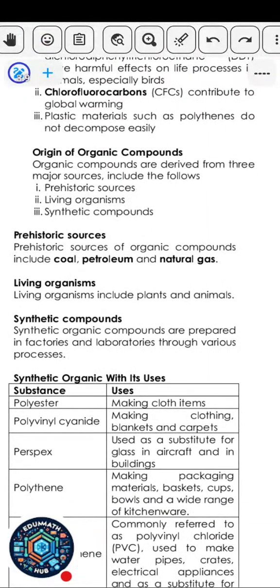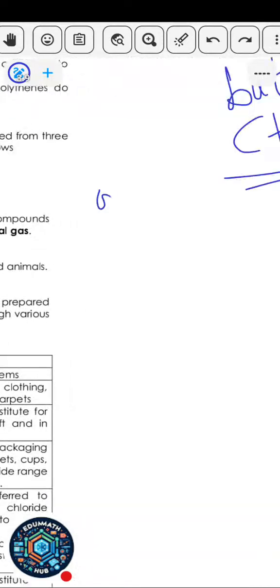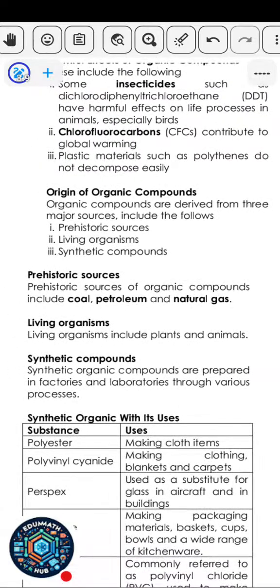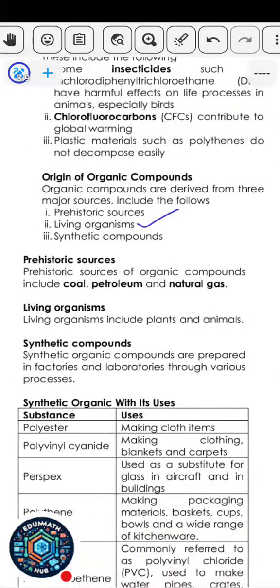Let's take the next one, which is the origin of organic compounds. Where are these organic compounds obtained from? I told you that when you see the word organic, it means that thing is either obtained from a plant or it is obtained from an animal. So that's the idea behind organic. These organic compounds are majorly obtained from living organisms, synthetic compounds, and prehistoric sources.